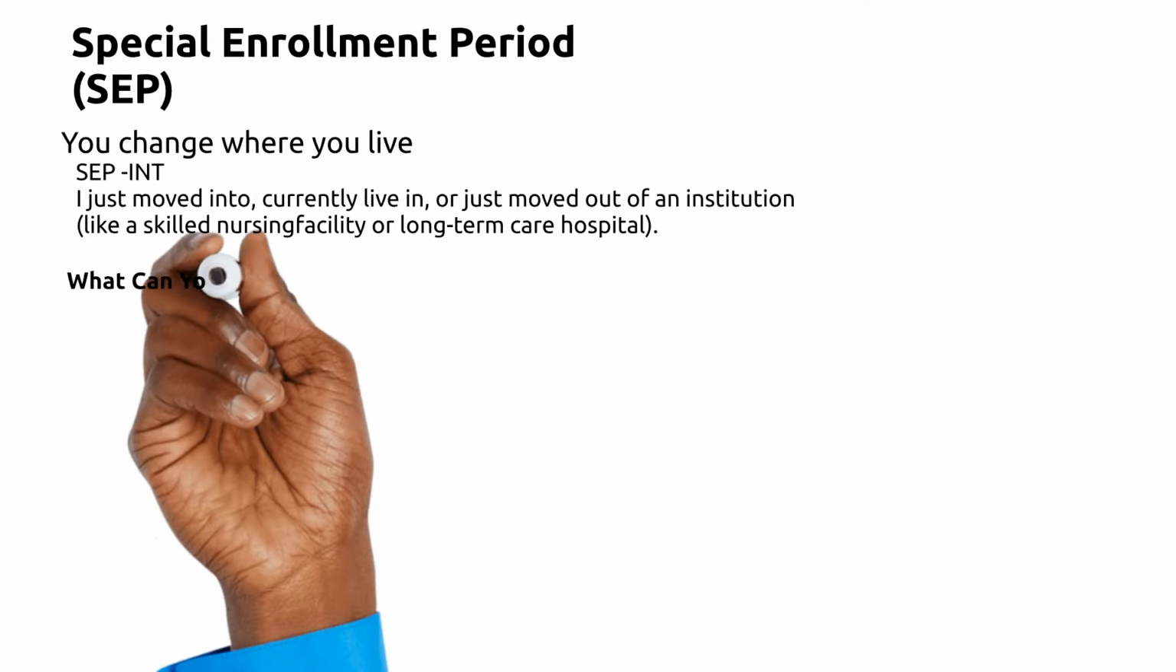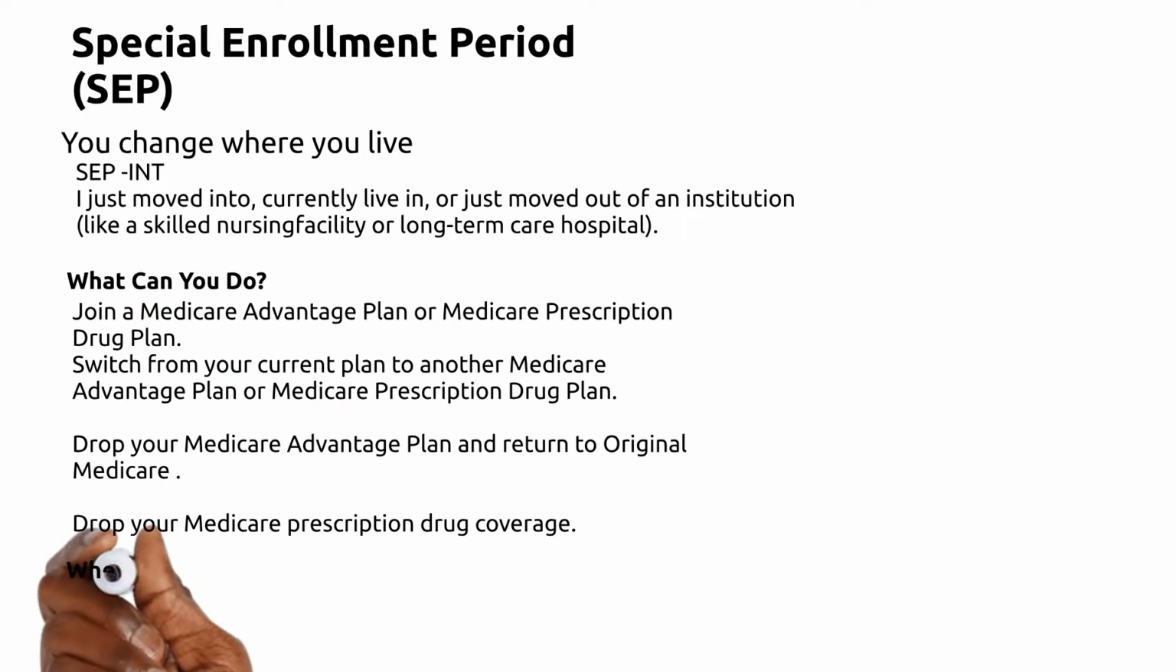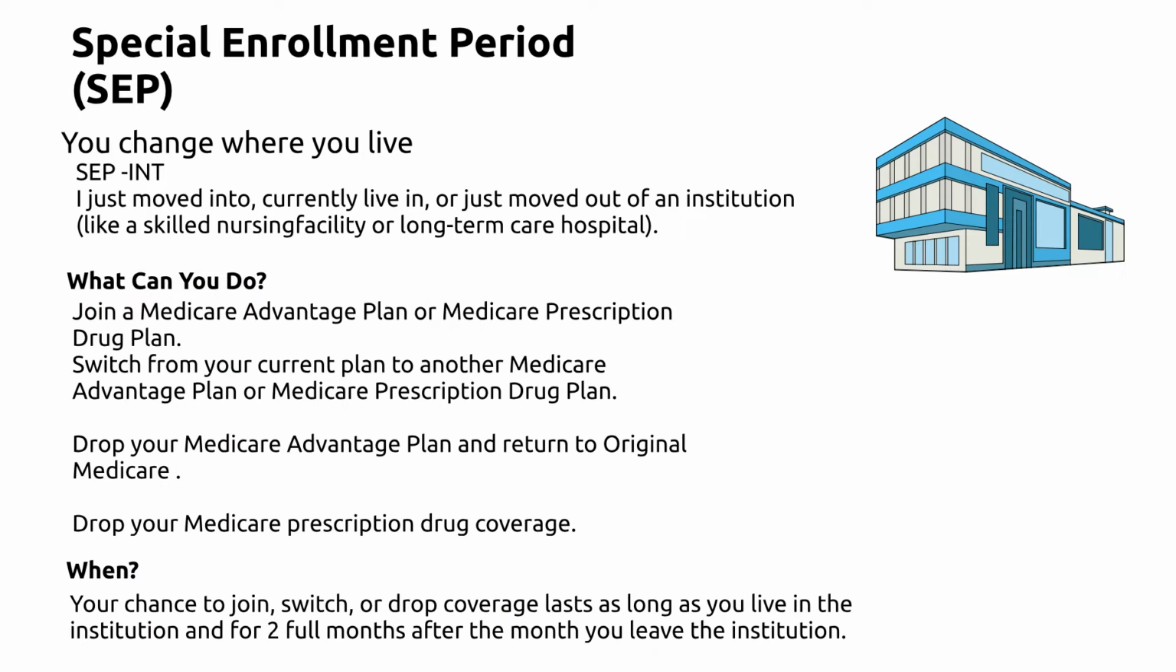You have a special enrollment period if you move in or out of an institution. You change where you live, SEP-INT. I just moved into, currently live in, or just moved out of an institution, like a skilled nursing facility or long-term care hospital. What can you do? Join a Medicare Advantage plan or a Medicare prescription drug plan.